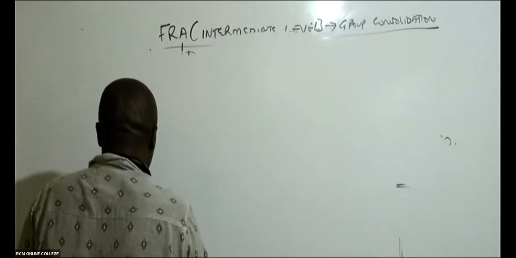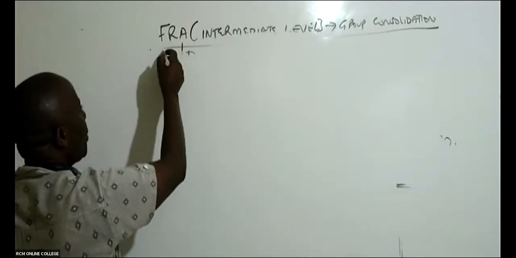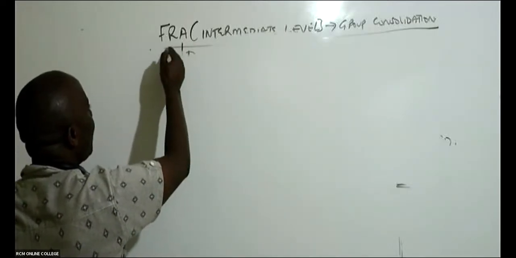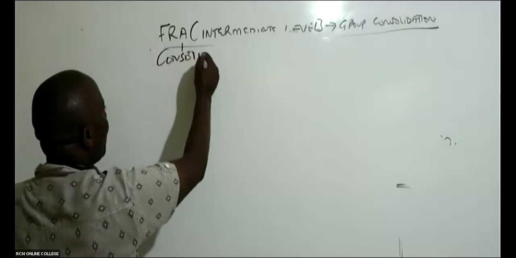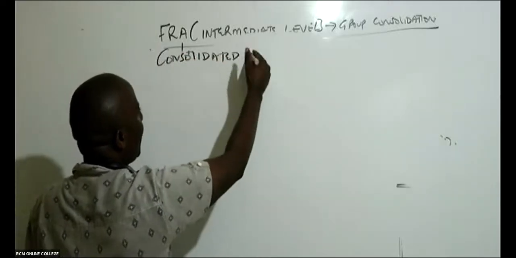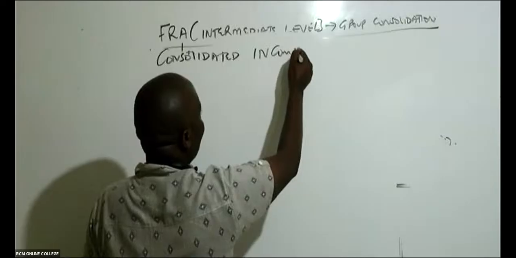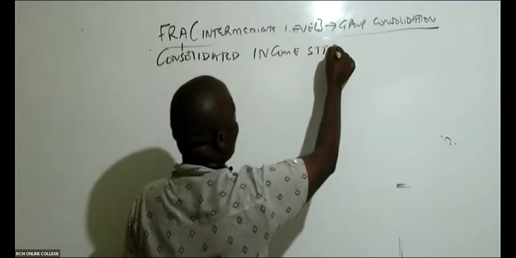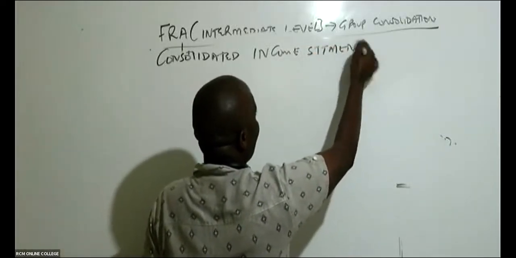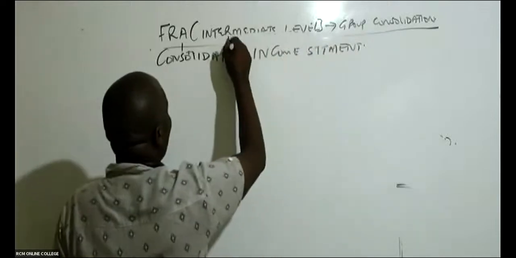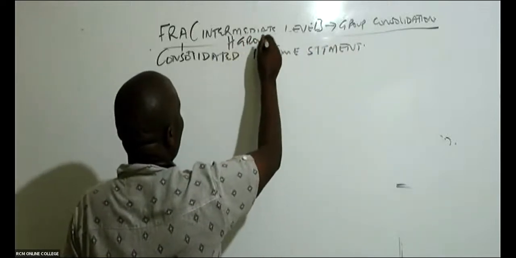So we start with number one. The first part of this question, they want us to give them the consolidated income statement. The name of the company is H Group.